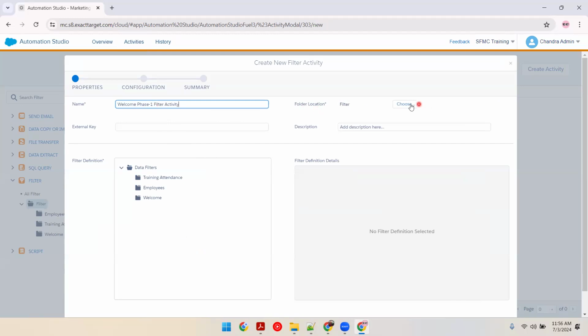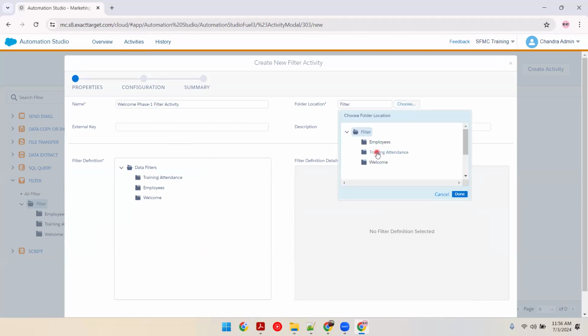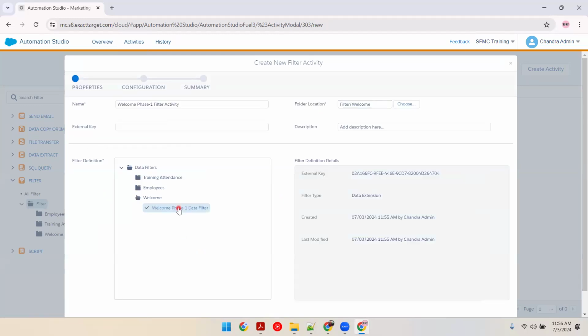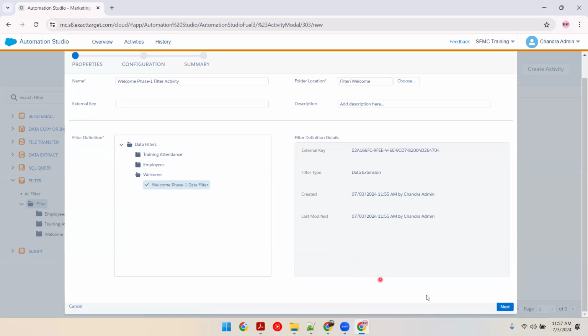Name is okay, folder location, and very importantly, you should pick the right data filter. If you do a mistake here, it's your mistake. If you select the wrong data filter, you'll get the wrong results. So welcome folder, welcome phase one data filter.